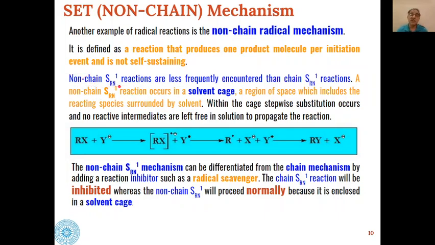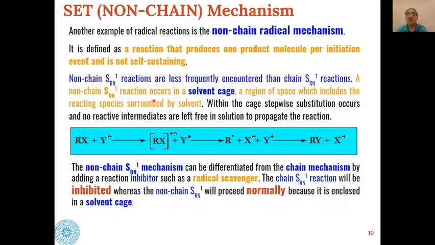So non-chain SRN1 reactions are less frequently encountered than chain SRN1 reactions. So in most of the cases where the SET mechanism or SRN1 mechanism is involved, most of the reactions are chain SRN1 reactions. There are only a few examples of non-chain reactions also.